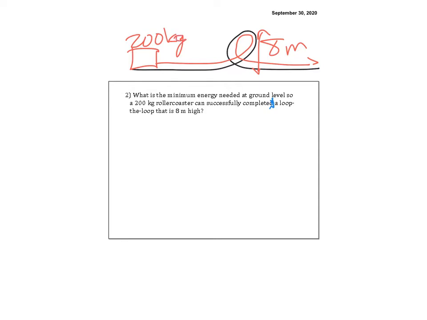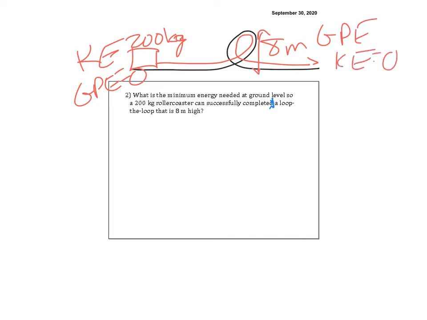So we know it's going to have kinetic energy down here, right, because it's moving, and the GPE is 0 down here, right, because it's at the bottom. And we know it just has GPE up here, and that the kinetic energy is 0 up there. So just like the last time, we're going to end up with kinetic energy equal to gravitational potential energy when it gets to the top. The difference is it told me the amount of mass, and I'm trying to find the energy, not the velocity. So again, they're always just a little different.